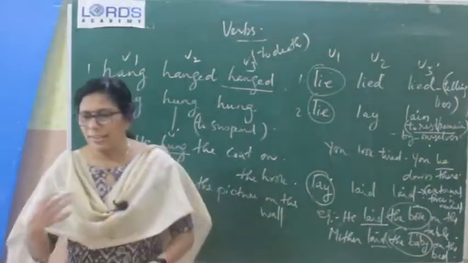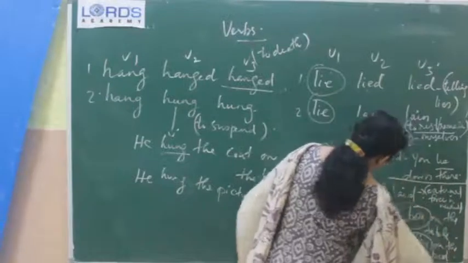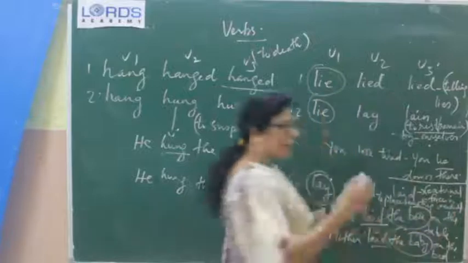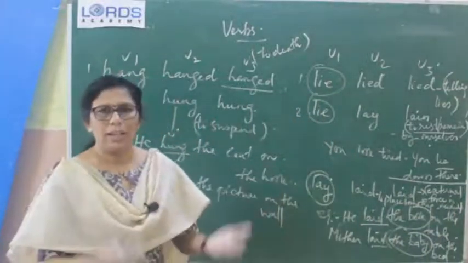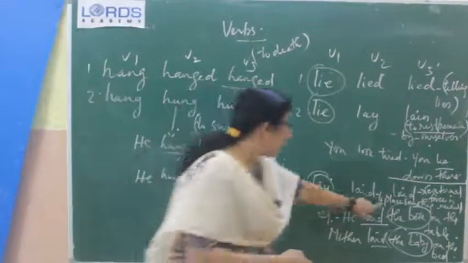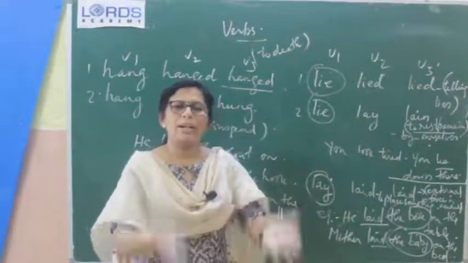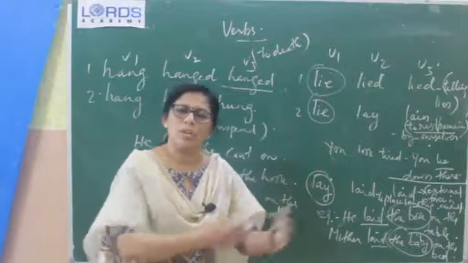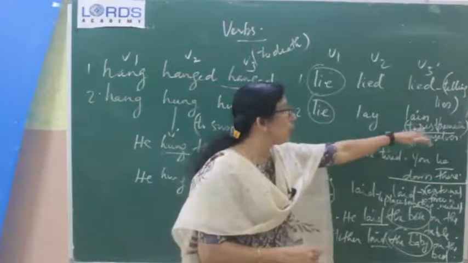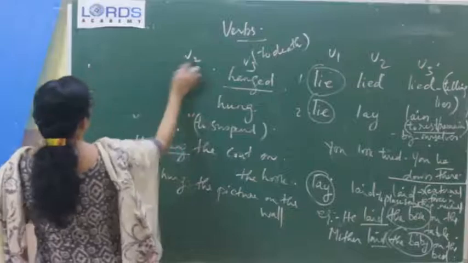So, an external force is needed to place something. That is the meaning of that. To place something, somebody should do it. The thing cannot do it by itself, so we have to do it. That is why we said that to place something, an external force is needed. To lay the book on the table, somebody has to do it. Either you or somebody else should lay the book on the table. To place something, here; to rest or remain, there. So that is the difference between these three, and next two more sets are there.